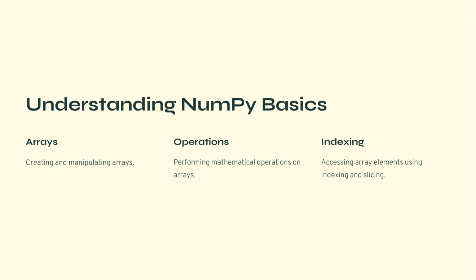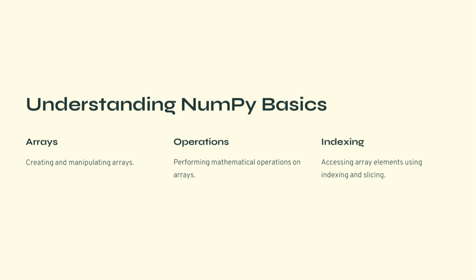For example, suppose we have a dataset containing thousands of numerical values. If we want to multiply every value by 2 using traditional loops, that would be slow. However, with NumPy, we can perform this operation instantly using vectorized operations.